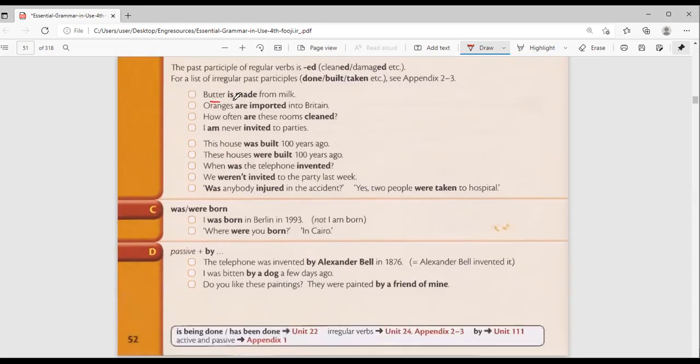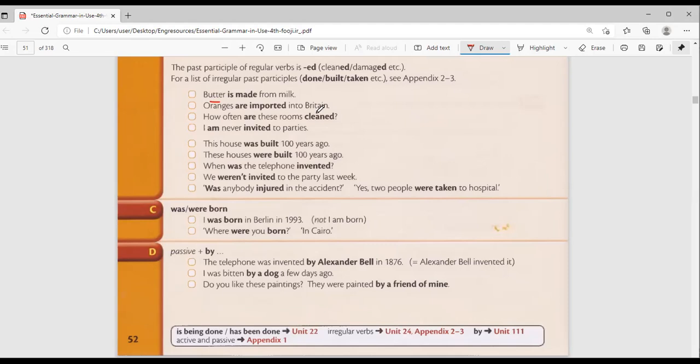Butter is made from milk. By who? By the companies, isn't it? Oranges are imported into Britain. See, are imported is passive. Who imports them? I don't know, maybe businessmen. How often are these rooms cleaned?